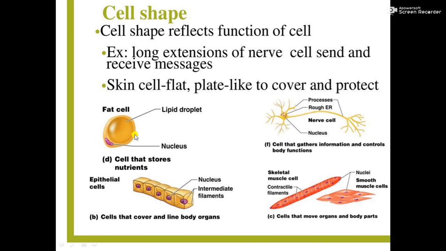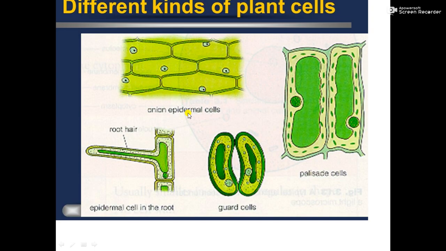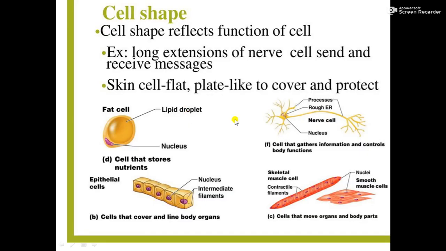Then here are other shaped cells. These are cells that store fat droplets or lipid droplets. Adipose tissue cells we have learned. So see the shape, where the center is occupied by a cavity which is filled with the lipid droplet. Then nerve cells, then muscle cells, they have to contract and relax, and so they are long, fiber like.